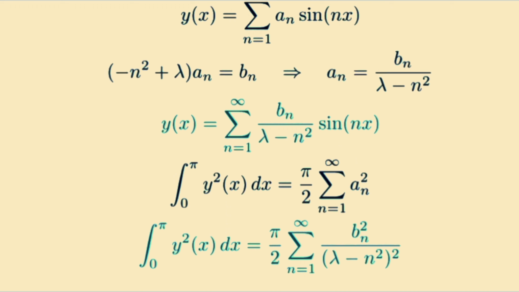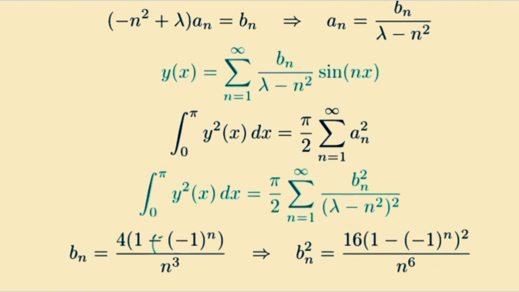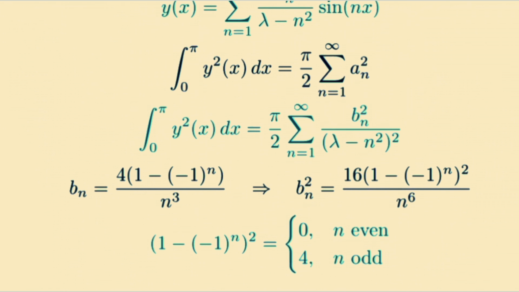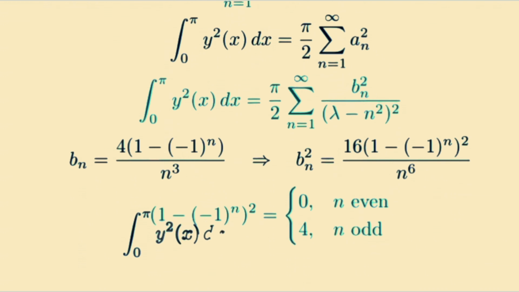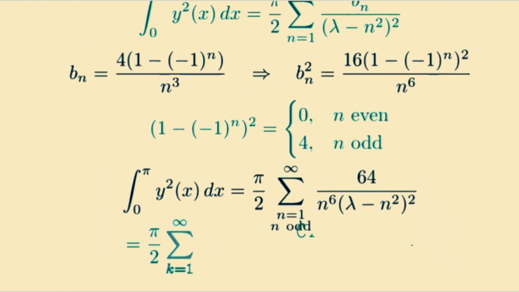Now plug in the explicit coefficient formula for b sub n. Remember b sub n equals 4 times 1 minus negative 1 to the n over n cubed. So b sub n squared becomes 16 times 1 minus negative 1 to the n squared over n to the sixth. Since 1 minus negative 1 to the n is 0 for even n, the sum reduces to odd n only. So the final Parseval expression is a clean odd n series.